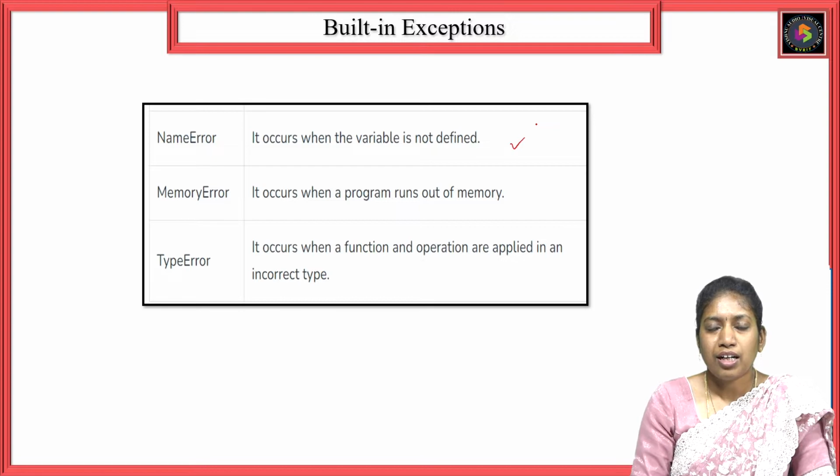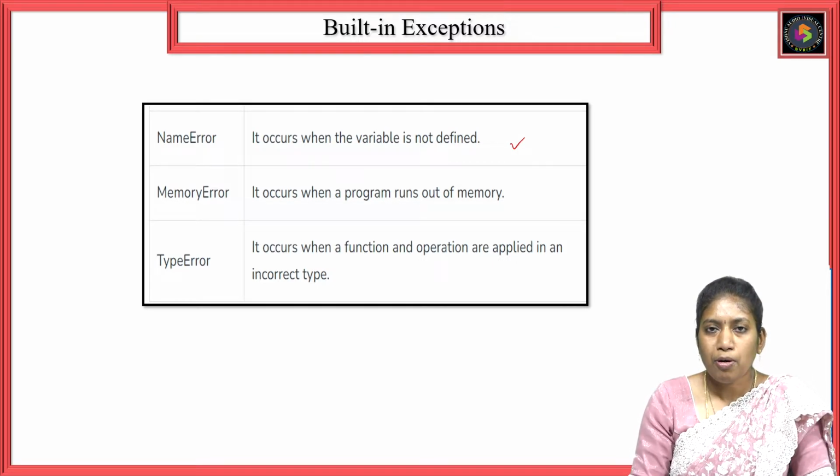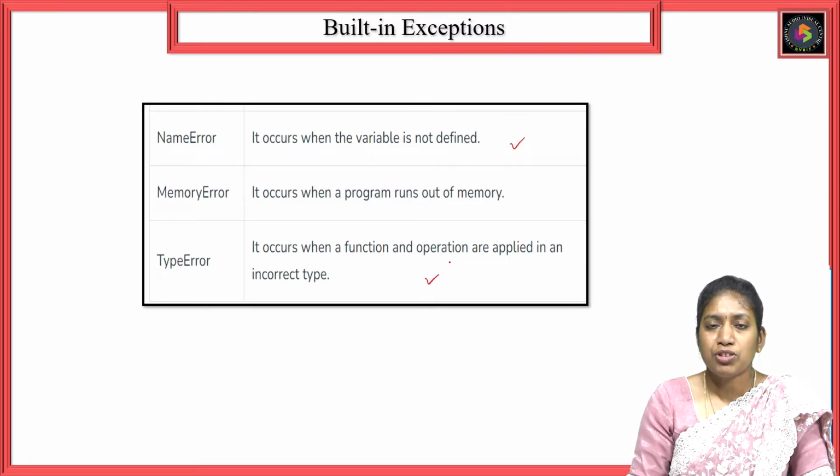Memory error: it occurs when the program is out of memory. Type error: when you are performing an operation among operands and there is a mismatch among the operands, for example between a list and an int, such errors come under type error. Incorrect data types in an operation also come under type error.